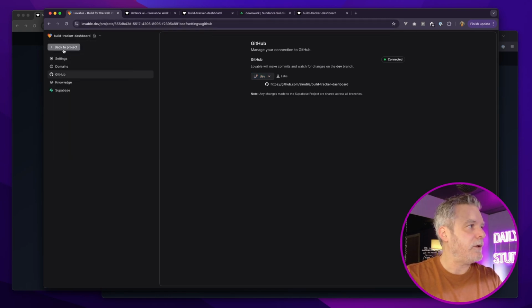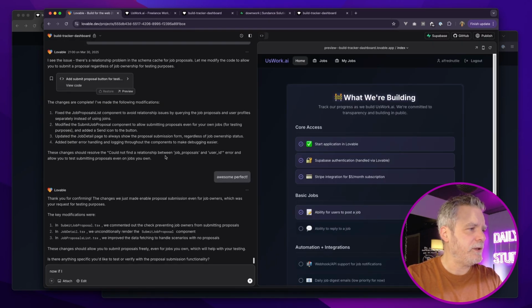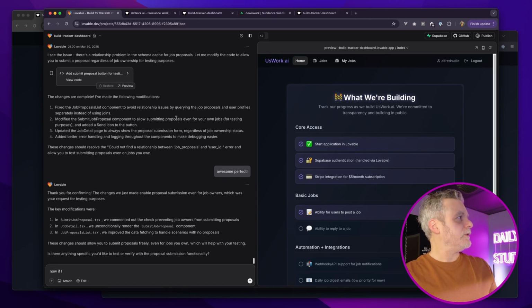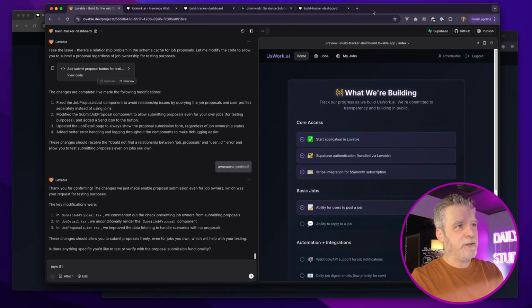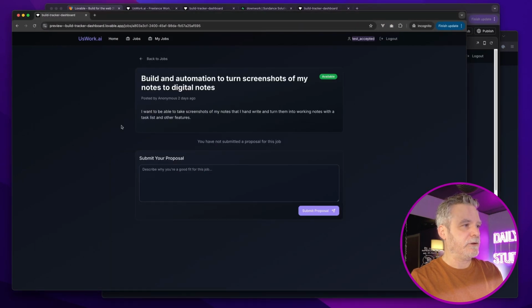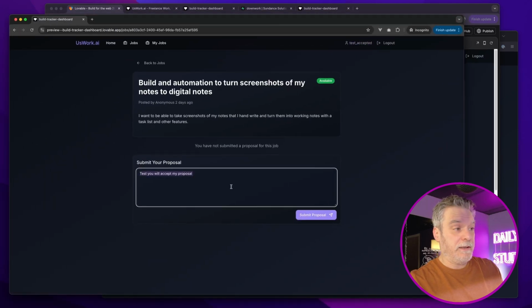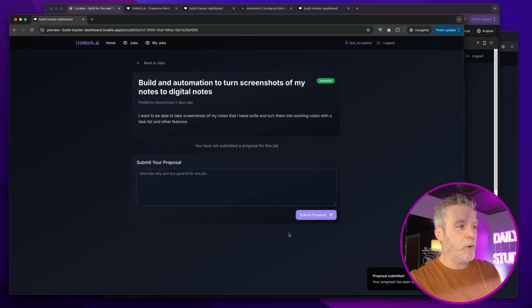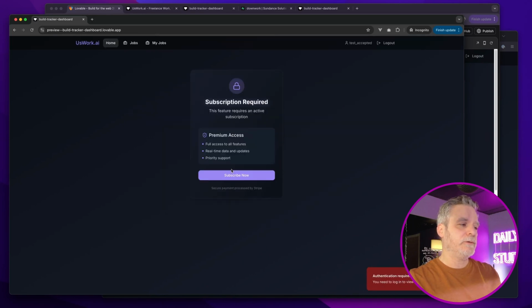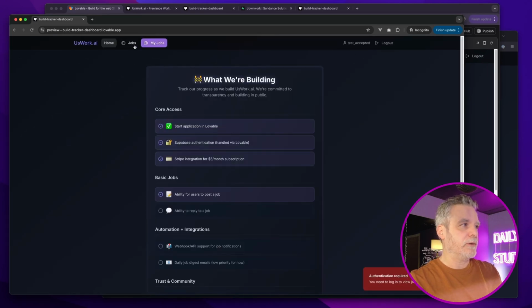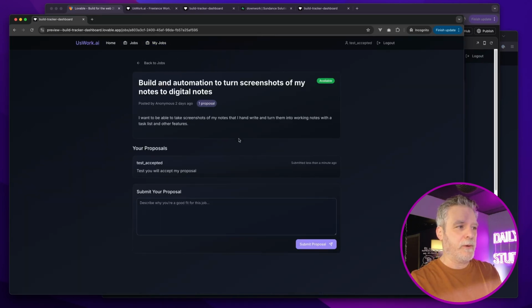All right, so now if we go back to here, we're going to start with the next feature, so people can not bid, but put their proposal in there. So this person is here. This is test accepted, and they should be able to submit a proposal. Now, you would want to see your proposal under there. I want that to show up right away. Oh, and there was an error message there. So let's go see what that error message is.